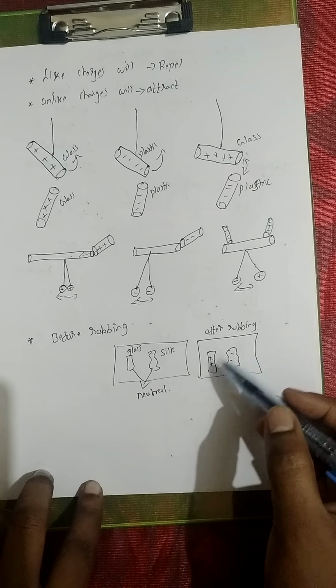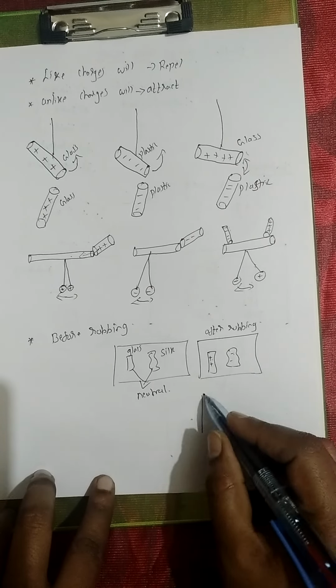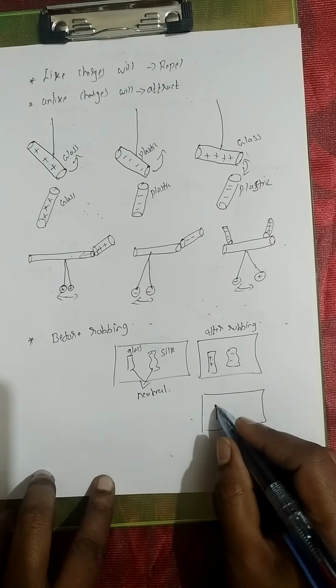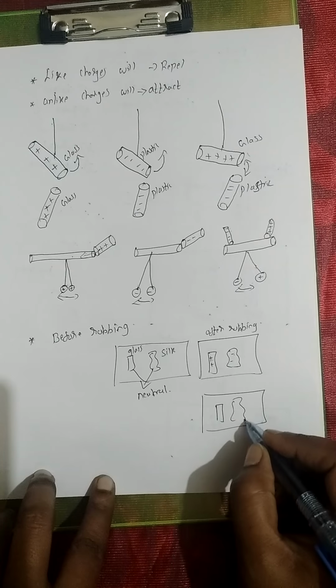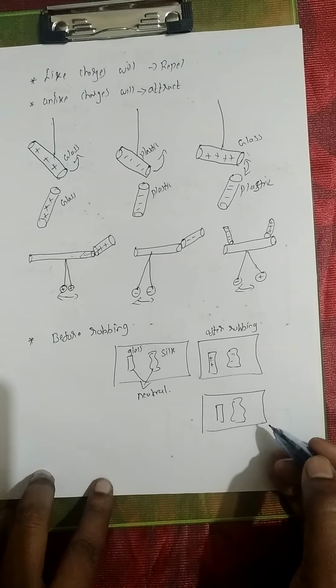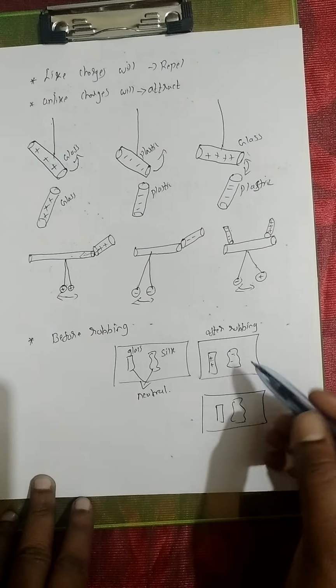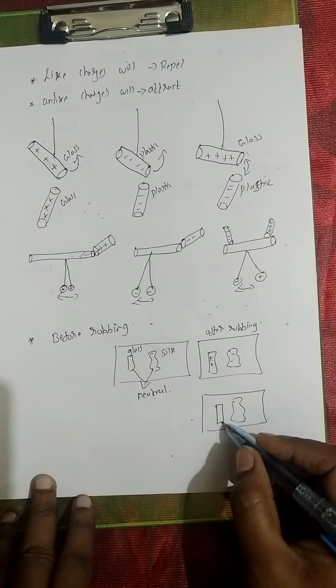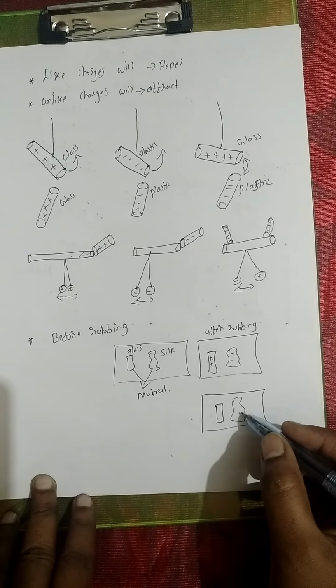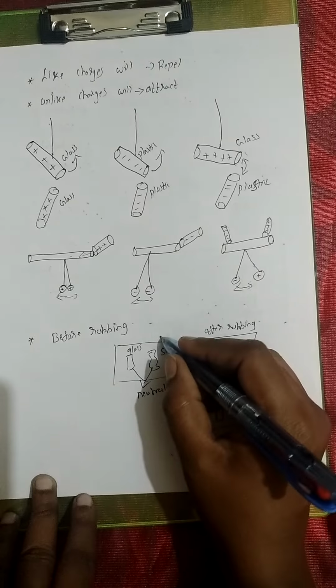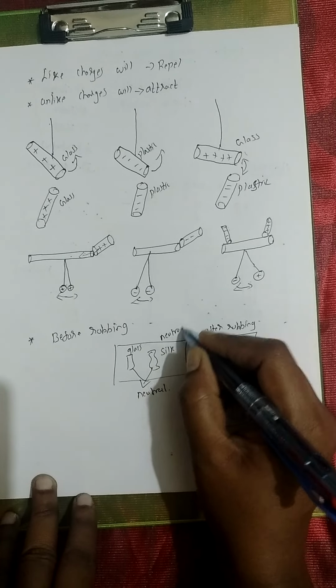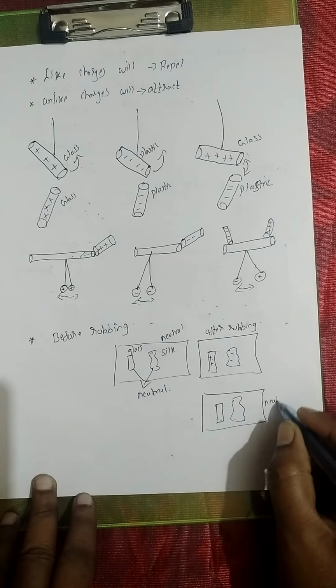The positive and negative charges get neutralized and again they will become just a glass rod and a silk cloth. They are not charged now, right? They don't have any charges now, they are neutral. So here also they are neutral and here also they are neutral.